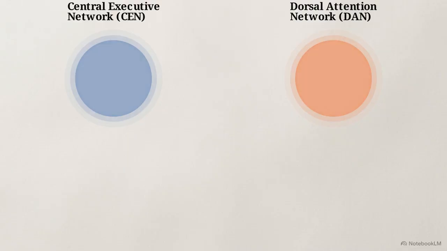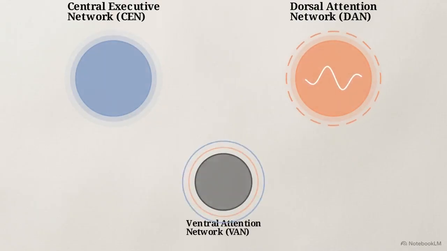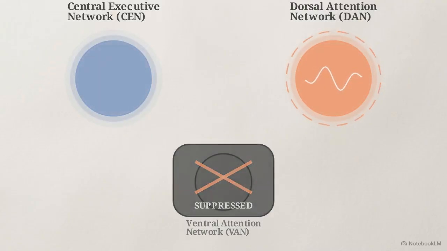The dorsal attention network locks into a steady, pulsing rhythm with the central executive network to maintain this focus. In this state, the dorsal attention network establishes steady alpha-theta synchrony, functioning as the brain's sensory aperture. To maintain this aperture, the brain simultaneously suppresses the ventral attention network. This acts as a neural blindfold, filtering out involuntary bottom-up sensory distractions.